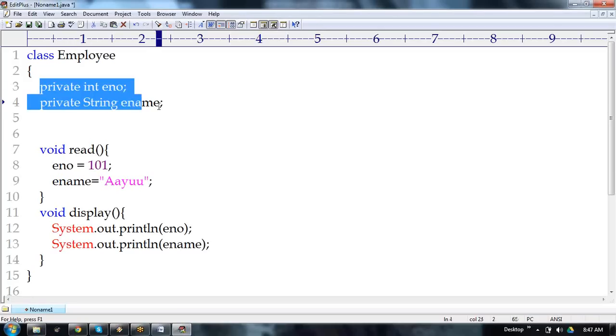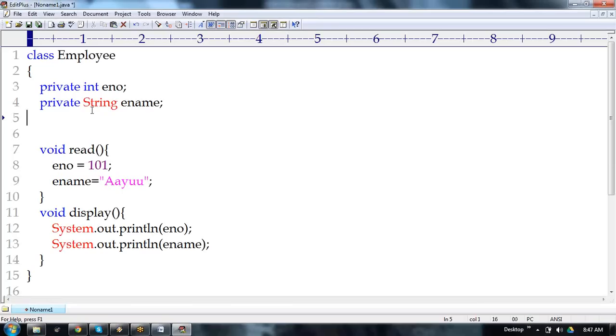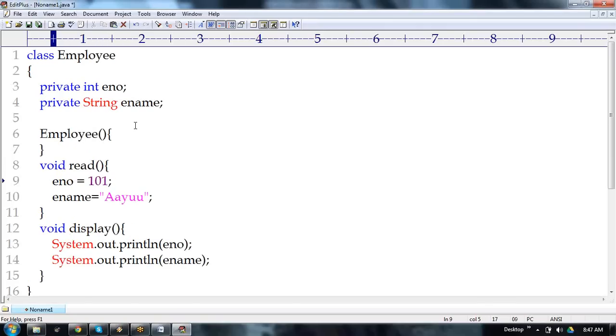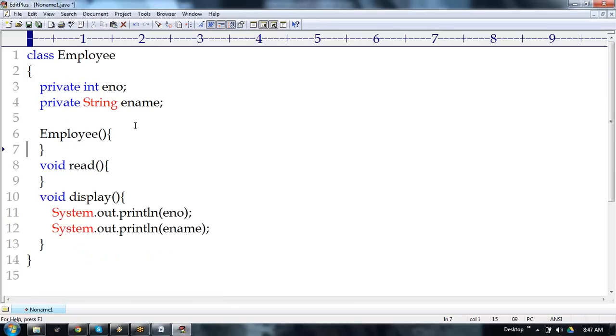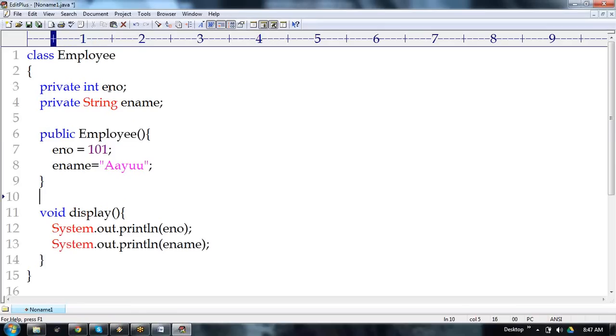Now I'm saying that it's a simple Java class. You are asking whether it's a tag-based language, but it's not a tag-based language. The first rule is that employee number is under private scope. You know what a constructor is, right? Each and every class must have one constructor, the default constructor. There is no method like a read method here. This constructor must be under public scope. Next, on each and every variable, we need to write one set method and one get method.